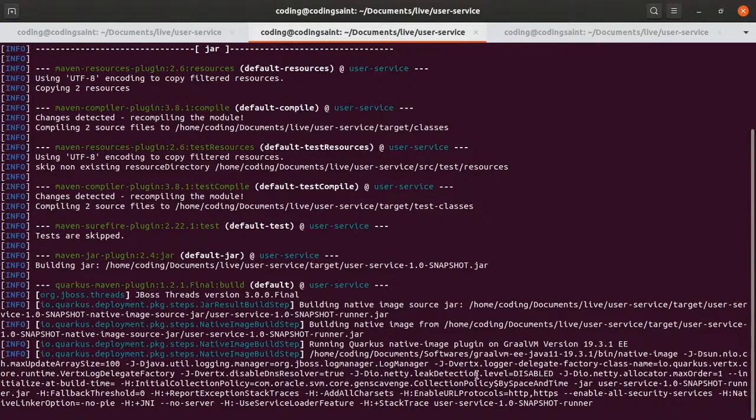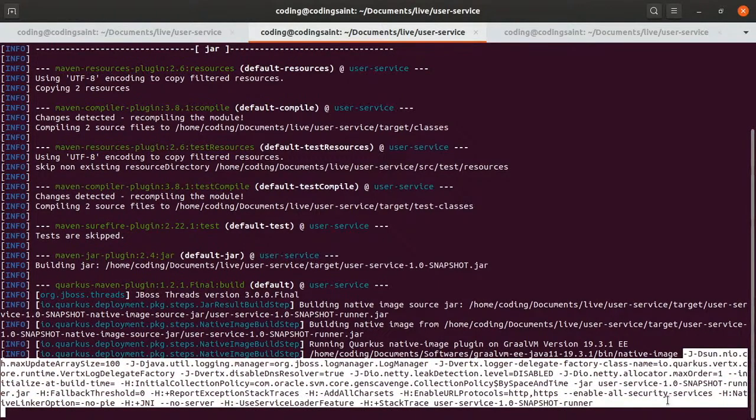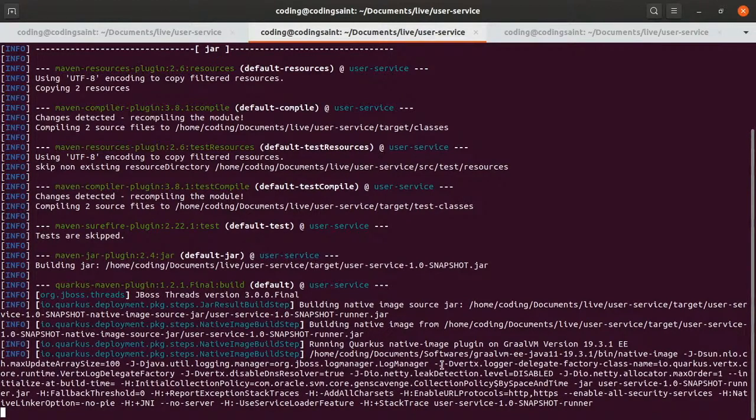So this is what it does. You see that it took this one and it is using this Graal version, and these many extra parameters that you would have to add yourself, this has now been added by Quarkus. So this augmentation has been decided by GraalVM along with Quarkus, and now GraalVM will be building your native image based on this. And this is very tough if you want to write it yourself. So that's what I wanted to show you.